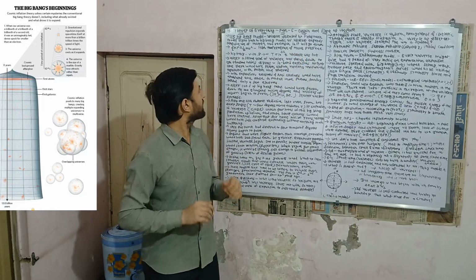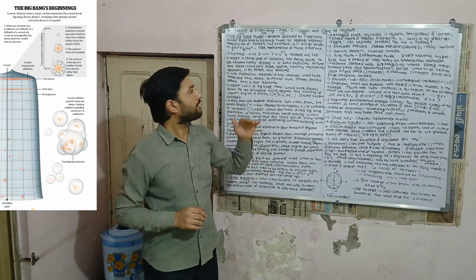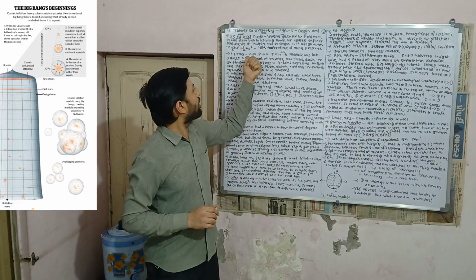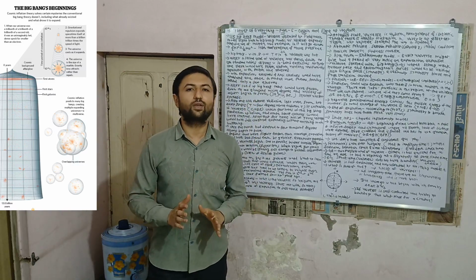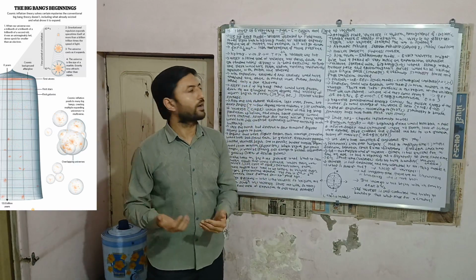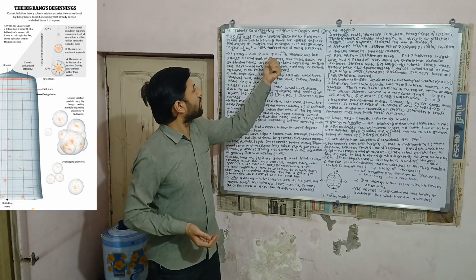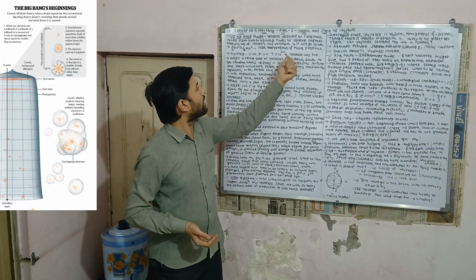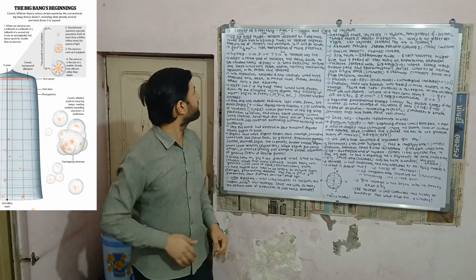In the Big Bang model, initially the volume of our universe tended to zero, and that is why the density of our universe tended to infinity. At that point, the temperature of the universe was of the order of 10 raised to 32 Kelvin. It means the universe was extremely hot at that time.